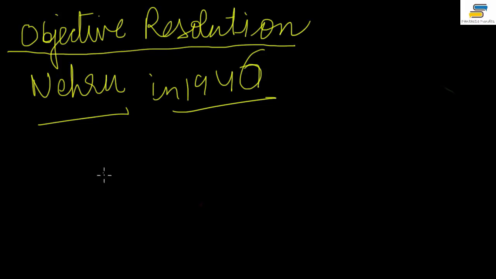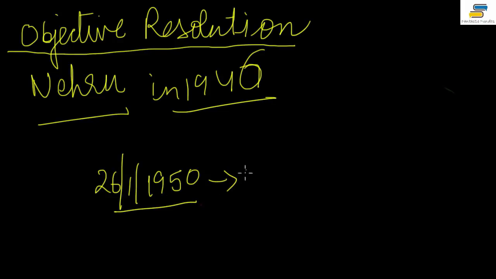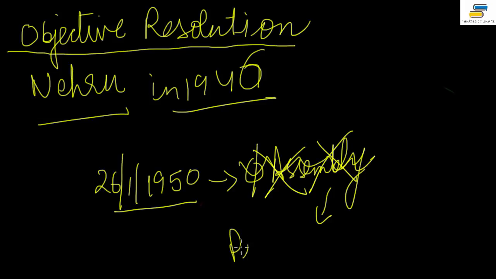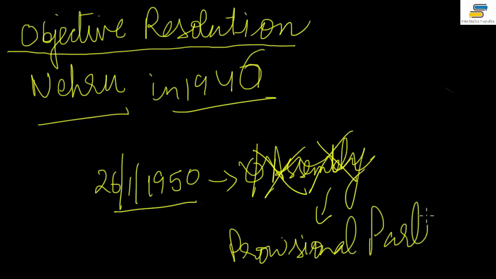Now on this day, that is 26 January 1950, what happens? Very important thing. This Constituent Assembly ceases to exist. It is no more, right? It's over. And what follows this was the Provisional Parliament of India, right? Provisional Parliament, because it will take some time to conduct the elections also, and finally it is in 1952 that elections are held in India.